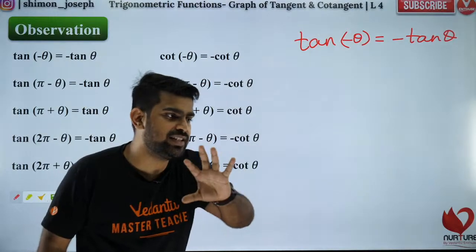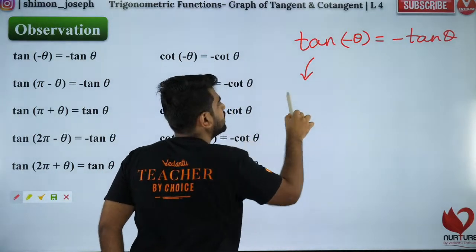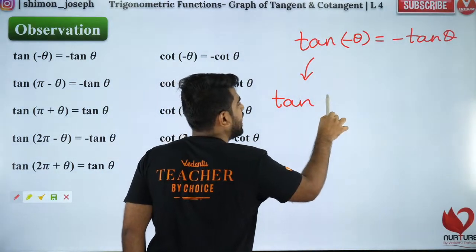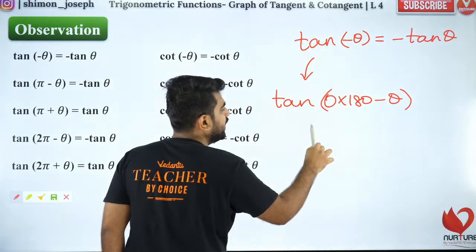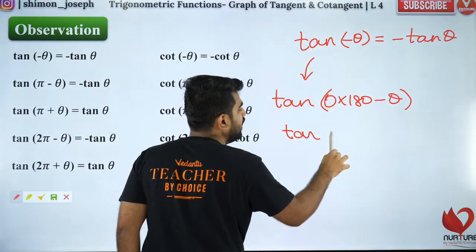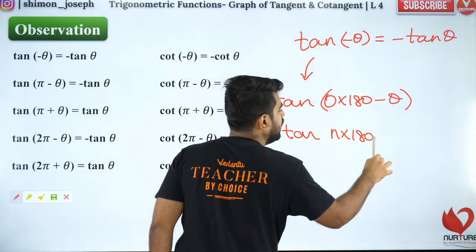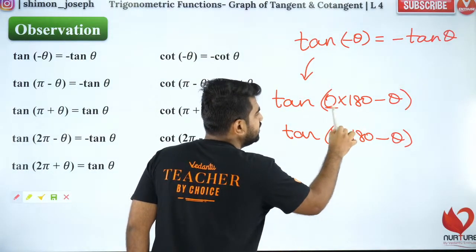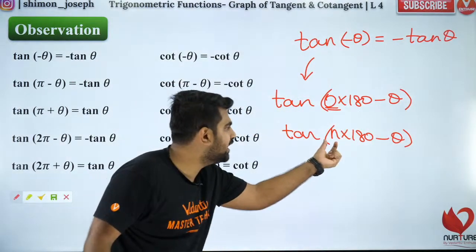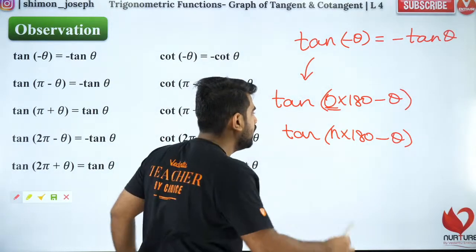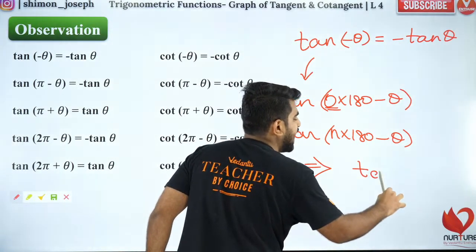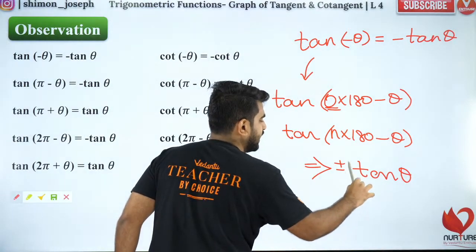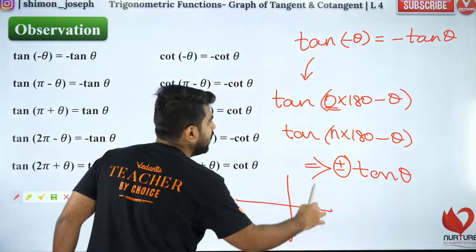So let me explain it. Listen carefully. I can write this as tan of 0 into 180 minus theta. So it is of the form tan of integral multiple of 180 minus theta, because 0 is also an integer. Whenever you have integral multiple of 180 minus theta, it is equal to tan theta with a plus or minus sign.